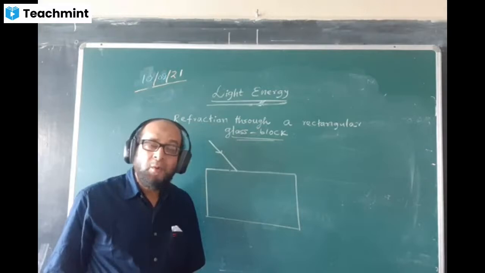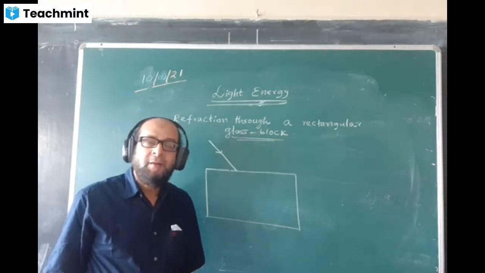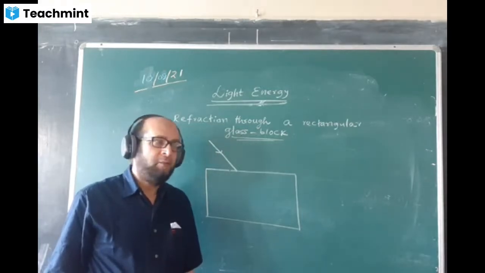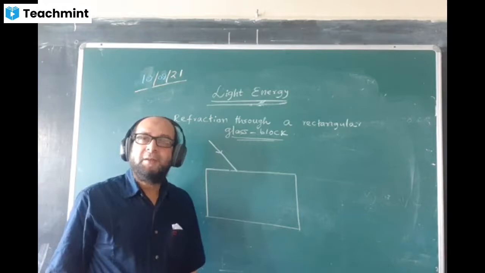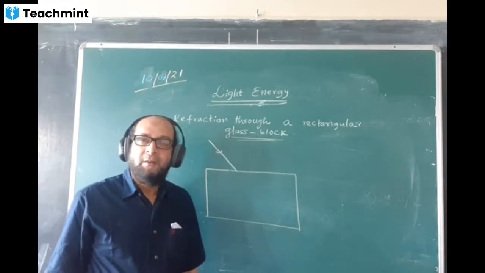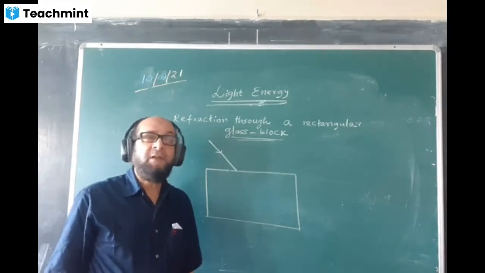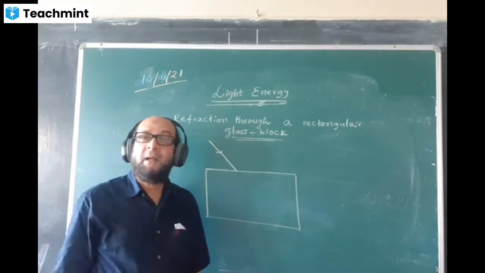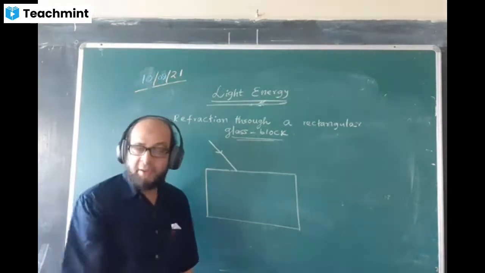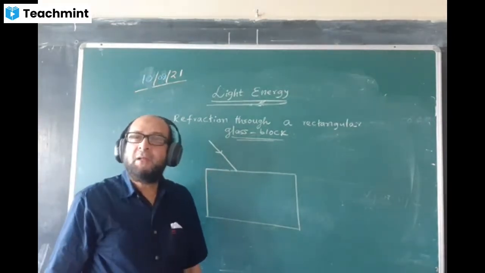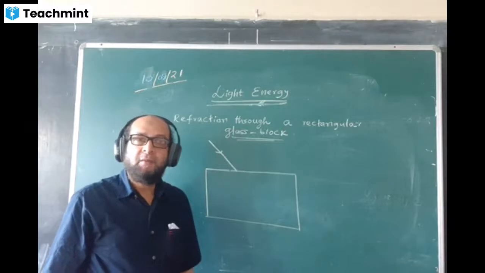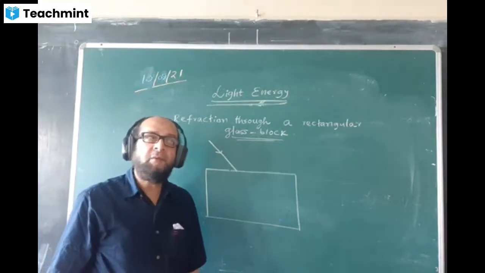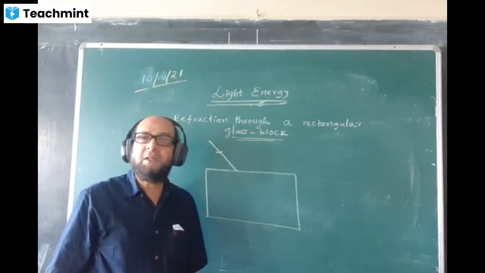Last time I taught, a ray is traveling from one medium to another medium and not refracting. It is going straight. When does a ray of light go straight? While traveling from one medium to another medium, there is no change in the path of the light.